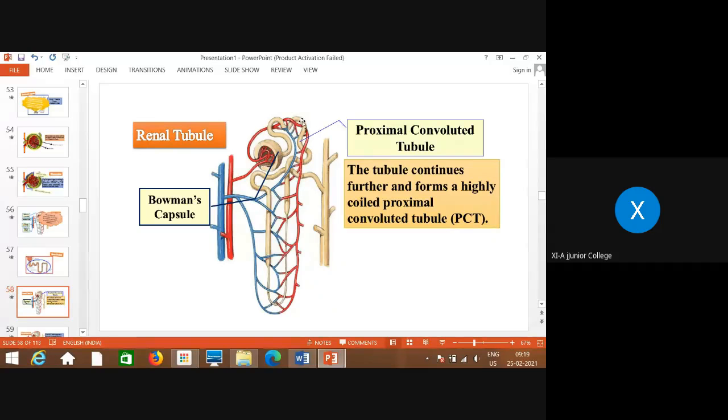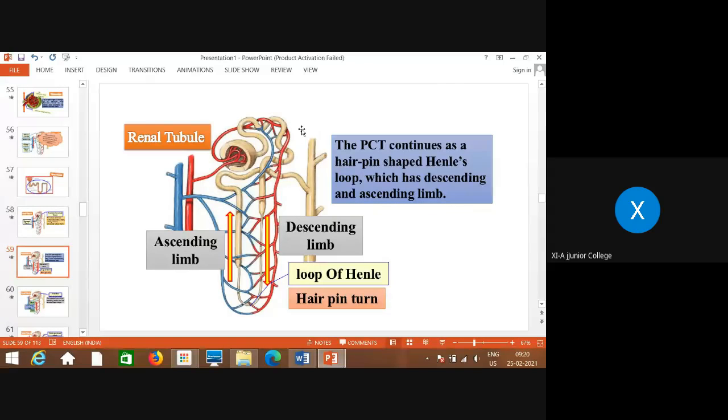This folded structure is called the proximal convoluted tubule, which continues further and forms the next part, that is the loop of Henle. Whatever the renal tubule that starts from the Bowman's capsule is highly coiled, and that's why it is called the convoluted tubule. Whereas the next part is the loop of Henle.